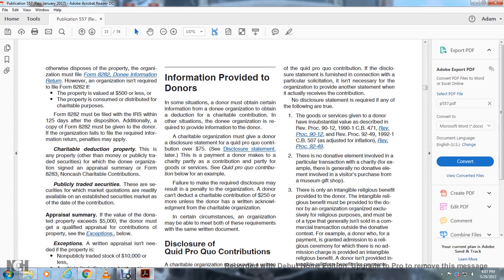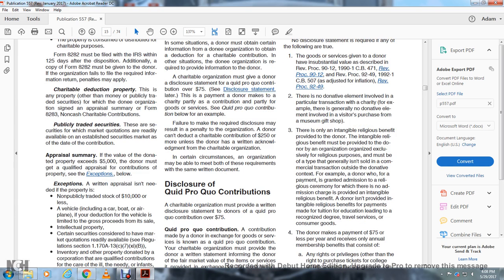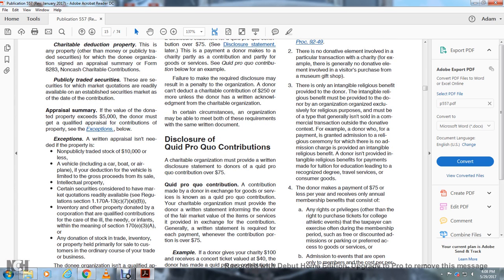Charitable deduction property is any property, other than money and publicly traded securities, for which the donor has signed an appraisal summary on Form 8283, Noncash Charitable Contributions. Publicly traded securities are securities for which market quotations are readily available on an established securities market as of the date of the contribution. Appraisal summary. If the value of the donation exceeds $5,000, the donor must get a qualified appraisal of the contributed property. See exemptions below.